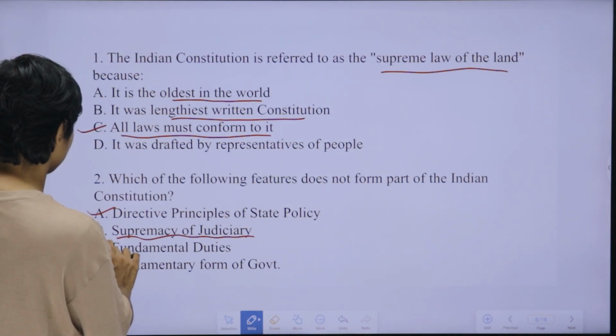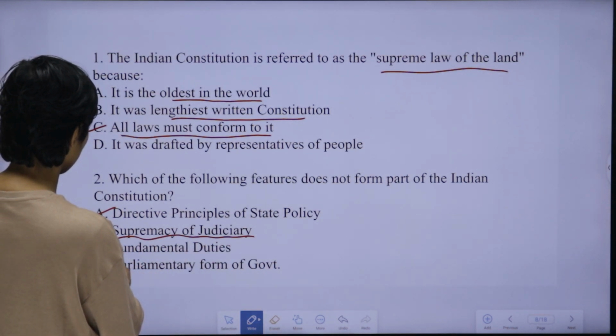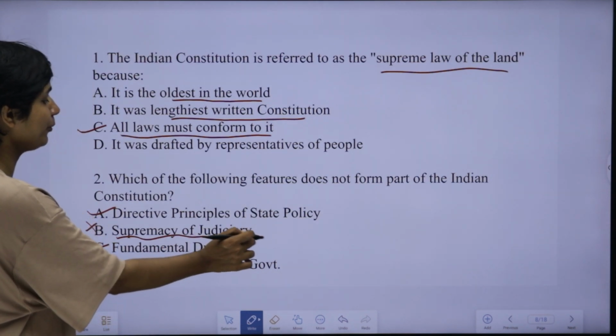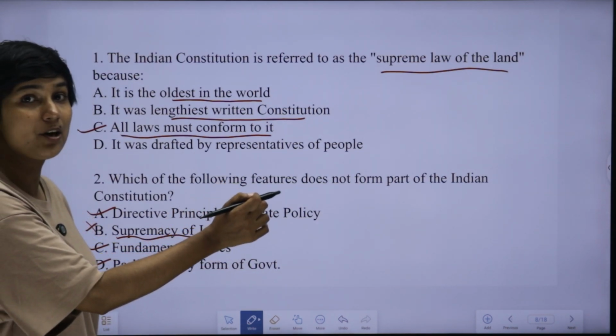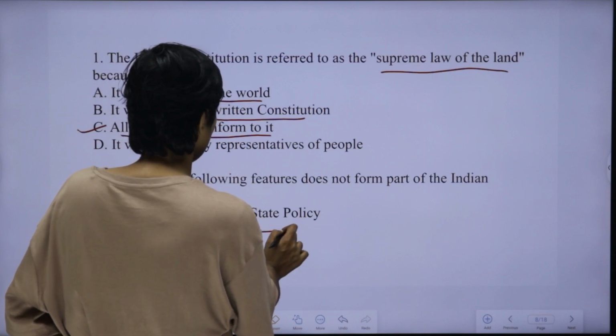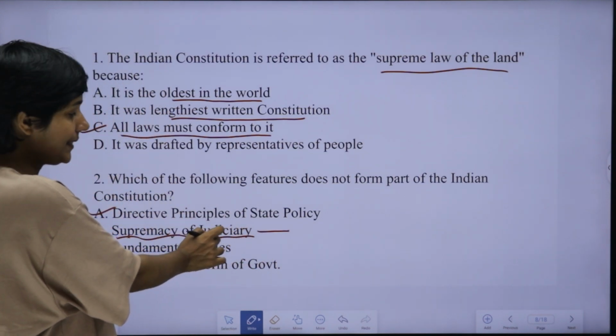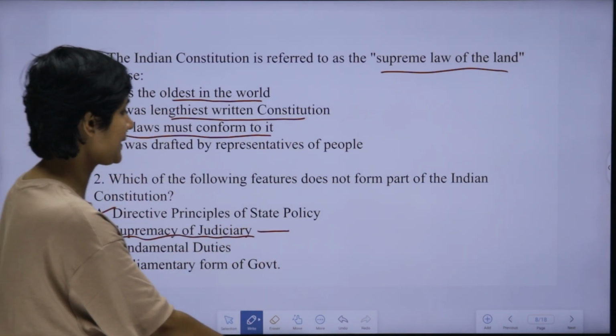Fundamental duties are included in Part 4A. Parliamentary form of government: India follows the parliamentary form of government, which we borrowed from the constitution of Britain. So the answer, the one that does not form part of the constitution, is supremacy of judiciary. So that was the second question.